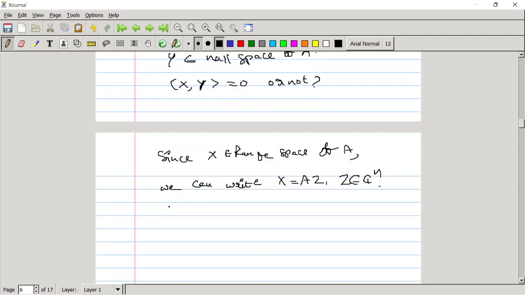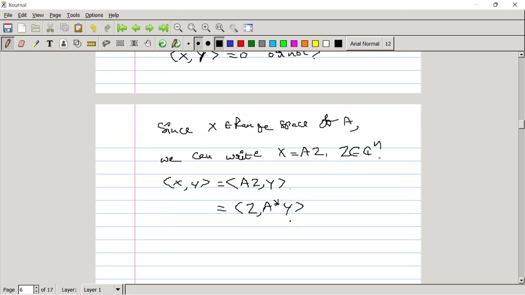So now we will consider the inner product of x comma y, that is equal to inner product of A z comma y. This is nothing but inner product of z comma A star y. This is a simple property of the inner product space definition. So I can write this is equal to 0 directly.